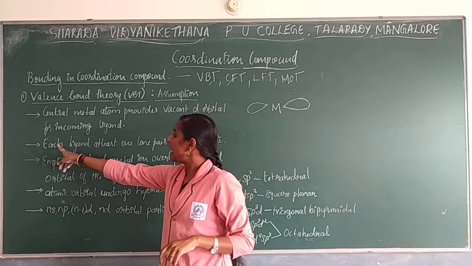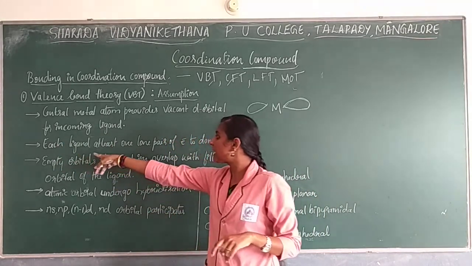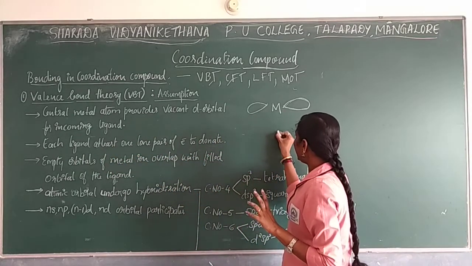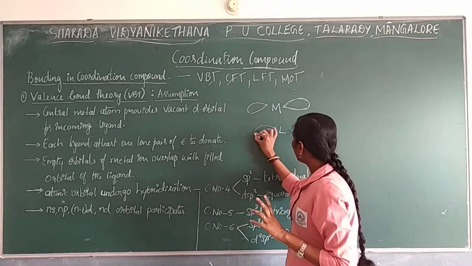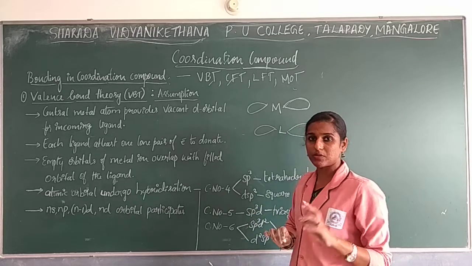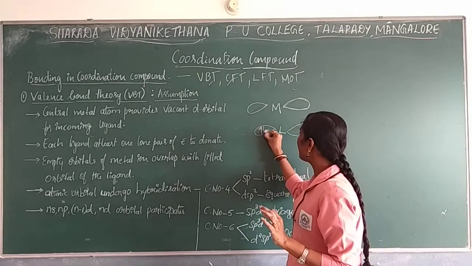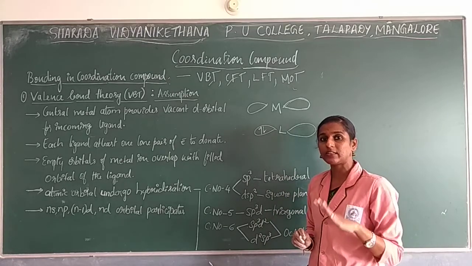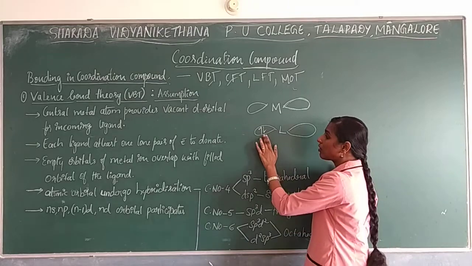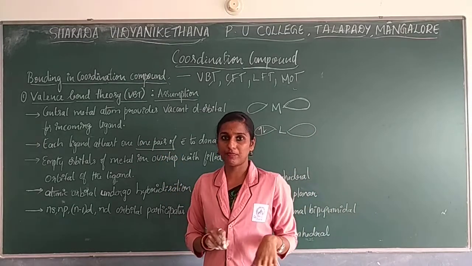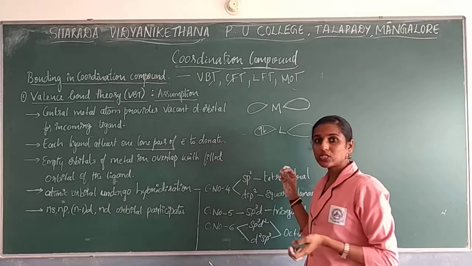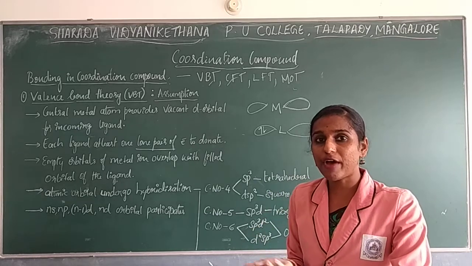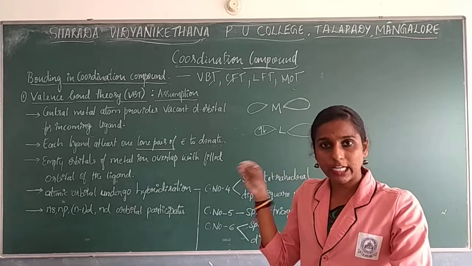The second one is that each ligand will have at least one lone pair of electrons to donate. When you consider a ligand, it should have at least a minimum of one lone pair of electrons to donate. We are not talking about the pair of electrons which is present in that element, we are talking about the lone pair of electrons. So how do we find out the lone pair of electrons? You just write the electronic configuration.